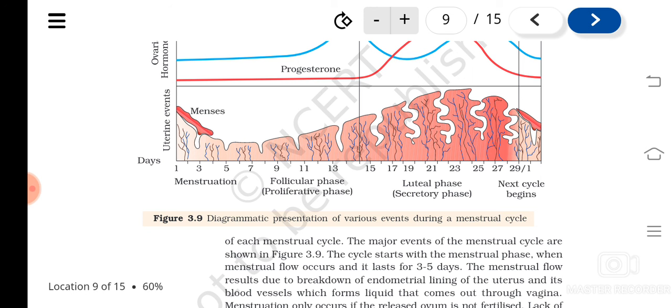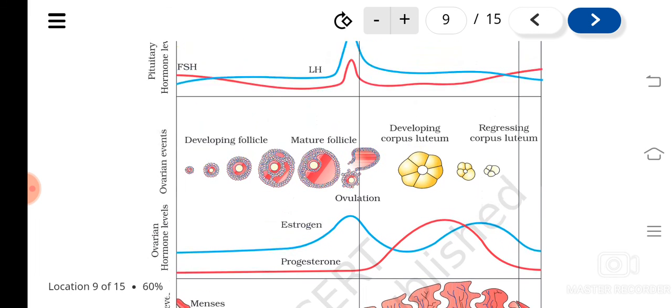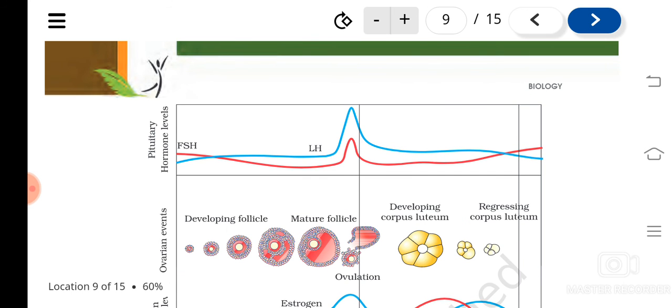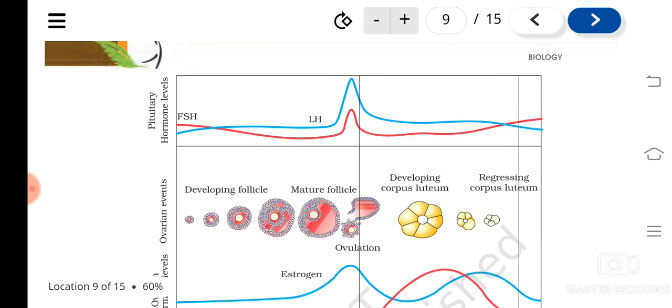Then the follicular phase, what happened during the follicular phase? The endometrium's thickness starts increasing. The primary follicle will get changed into Graafian follicle, and in the pituitary gland, FSH and LH production increases, and when it becomes maximum, on the 14th day ovulation happens. And then next is the luteal phase. During this, the corpus luteum develops, and that starts secreting the progesterone. Understood? That is needed for the maintenance of the endometrium.